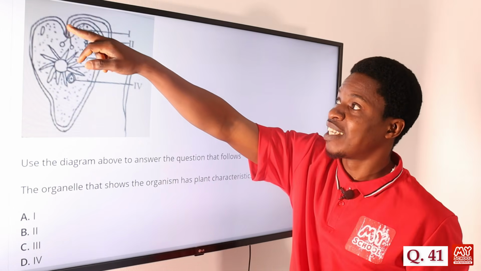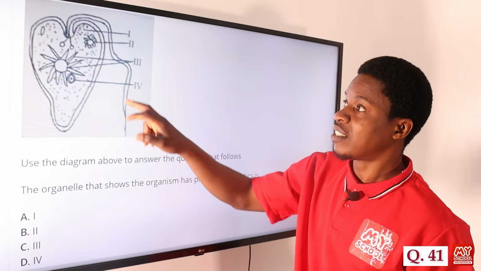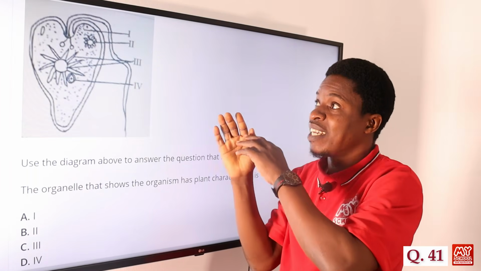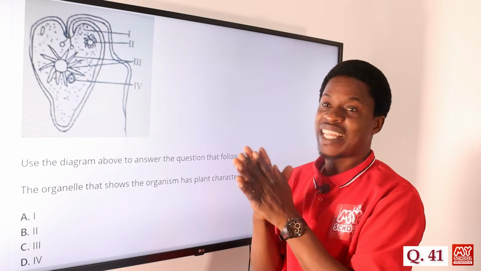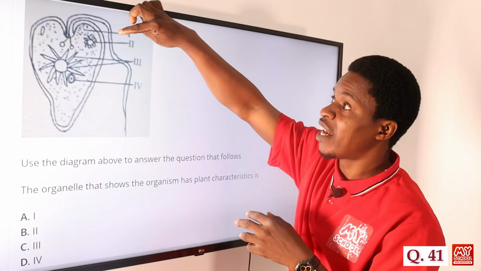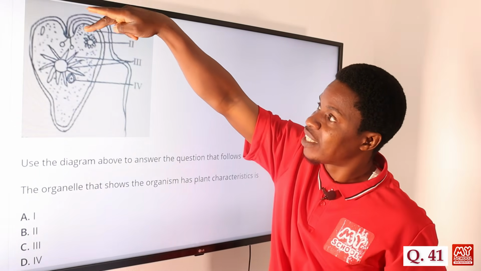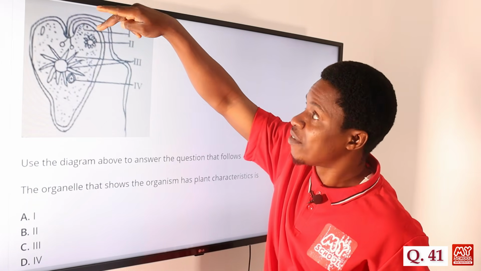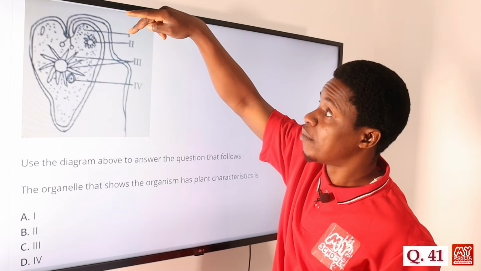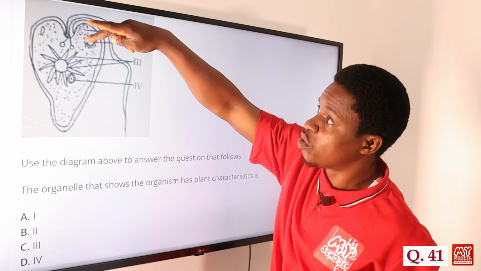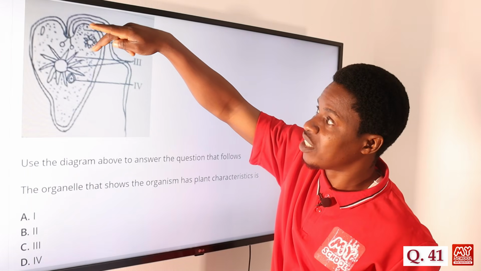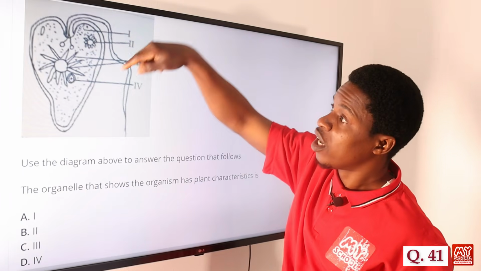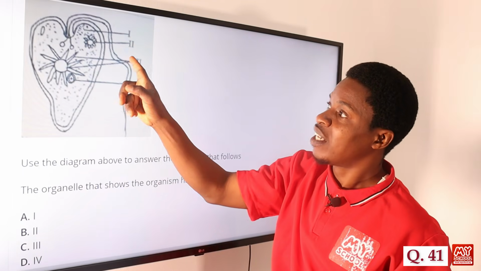If you look at it, these are the animal-like features. We have the flagella, we have the pellicle, and so on. Then we have the plant-like features also present in this. Now, first of all, let's identify each of these labeled parts. You can see particles here. Those are the particles at the part labeled 1. Then the part labeled 2, you have a round thing. This is the contractile vacuole. Contractile vacuole is Roman figure 2. Roman figure 3, that's where we have the chloroplast.